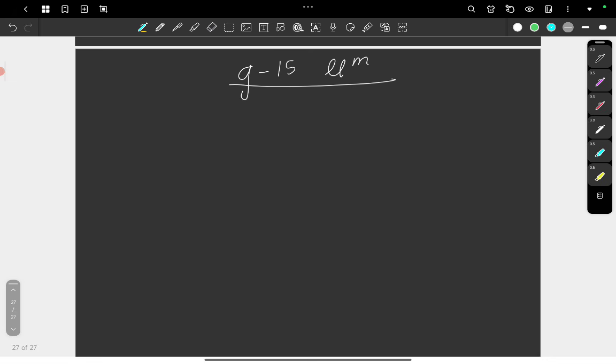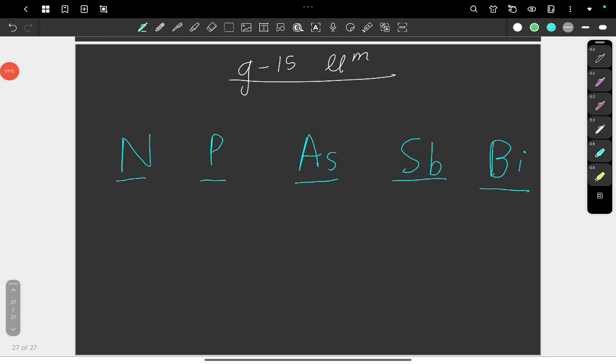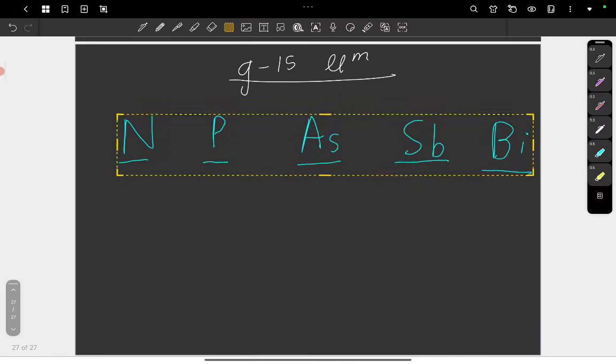The group 15 elements are nitrogen, phosphorus, arsenic, antimony, and bismuth. And for some reason, NCERT does not mention enough information about most of the topics of group 15 elements.